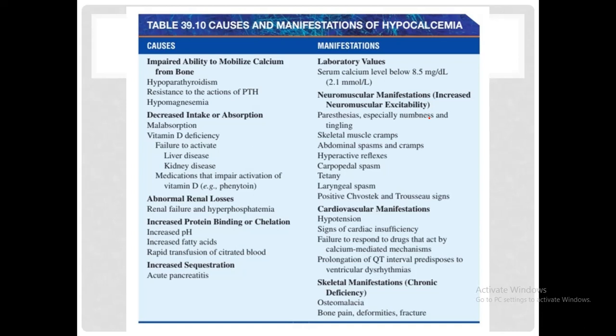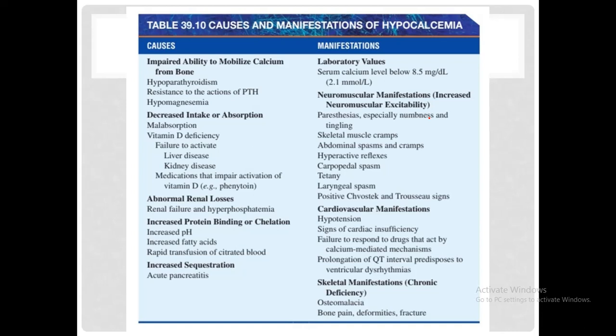So this is a table from your book. On the left are shown different causes of hypocalcemia. So we are going to discuss them one by one. Number one is the impaired ability to mobilize calcium from bone. So as I told you before, that bone is the main storage point of calcium. 99% of our calcium in our body is stored in the bone. So whenever the body has the inability to mobilize that calcium from the bones, the serum calcium levels would become low. So I told you before, parathyroid hormone is the main hormone responsible for maintaining the serum calcium levels.